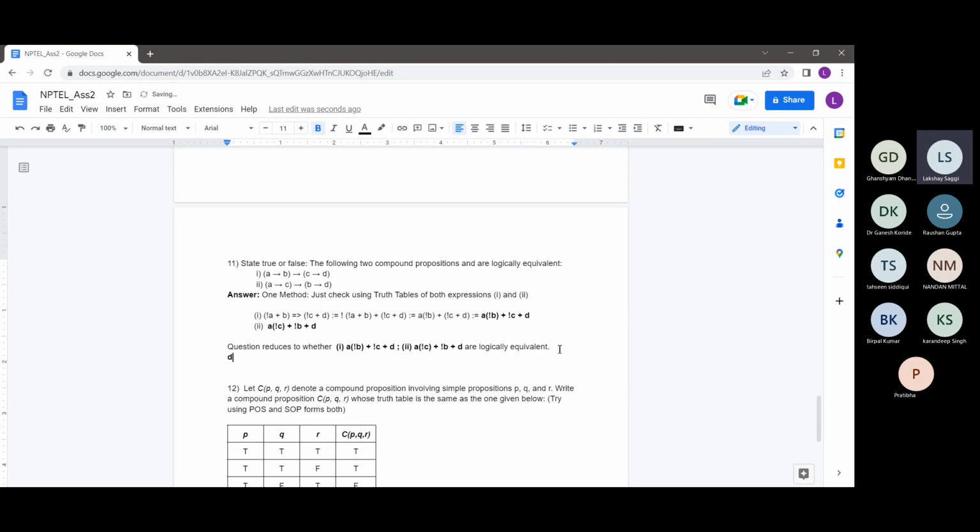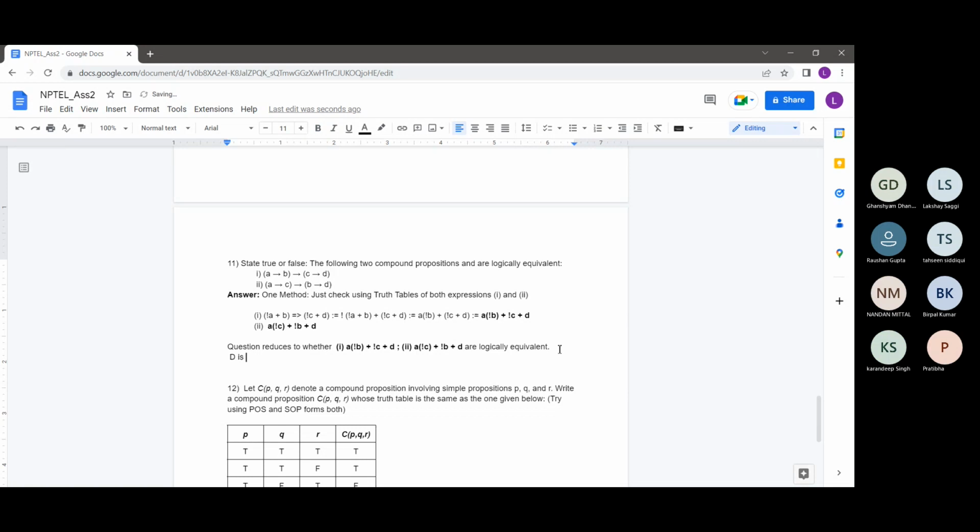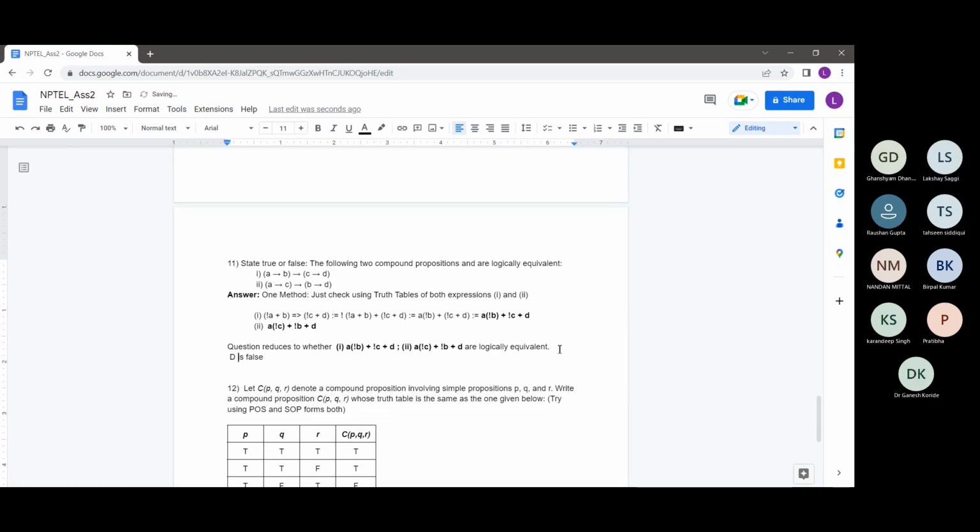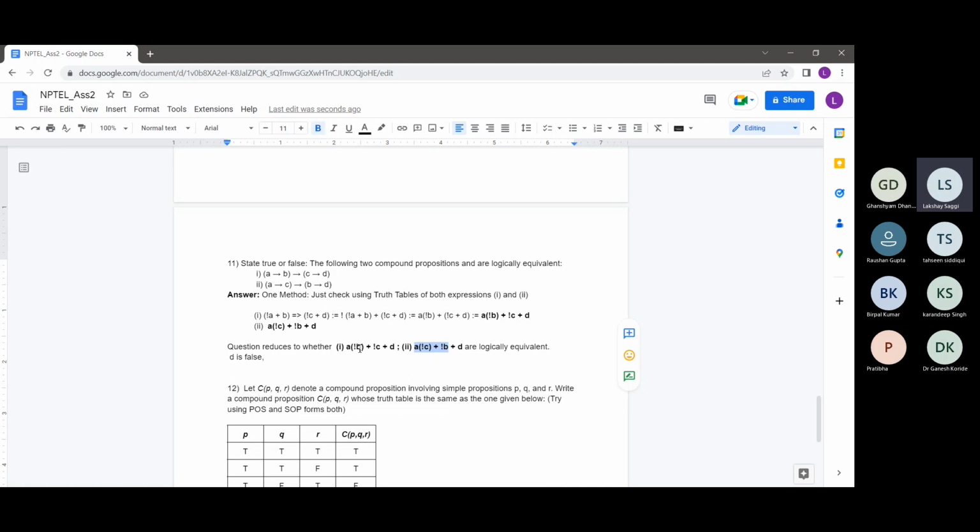In that example, we can be sure that D is false. Otherwise, when D was true, both of these expressions were true. And suppose D was false, then these parts are removed. Now we only have to look at A C bar plus B bar and A B bar plus C bar.